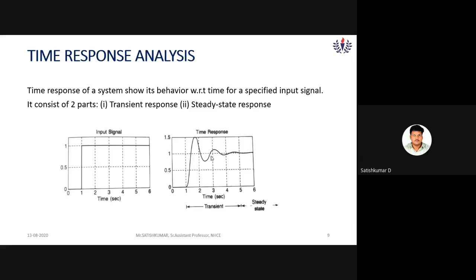I will show you in MATLAB also. And the steady state part indicates the system accuracy, in terms of how effectively the output signal matches the input signal. Okay, this is the time response analysis.